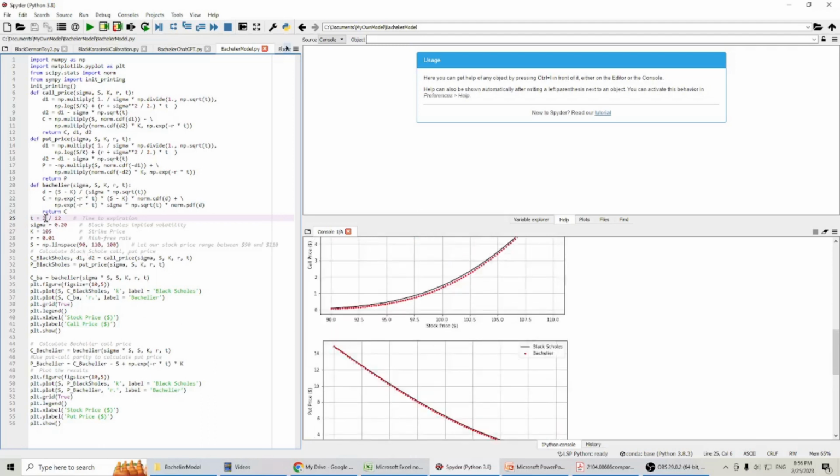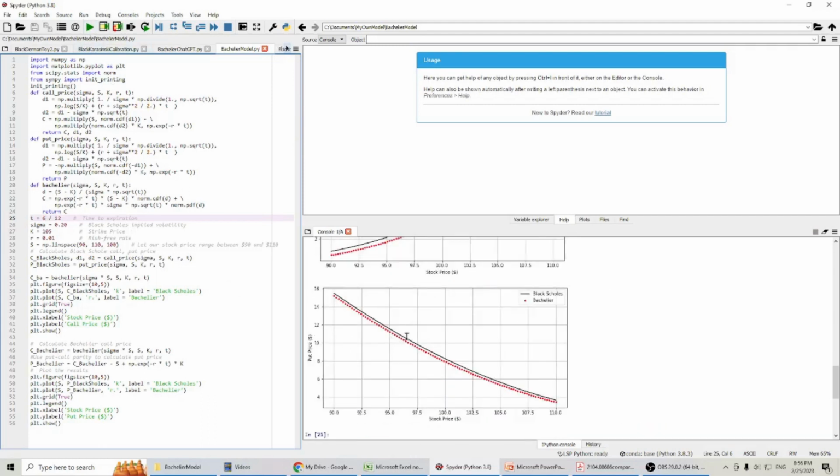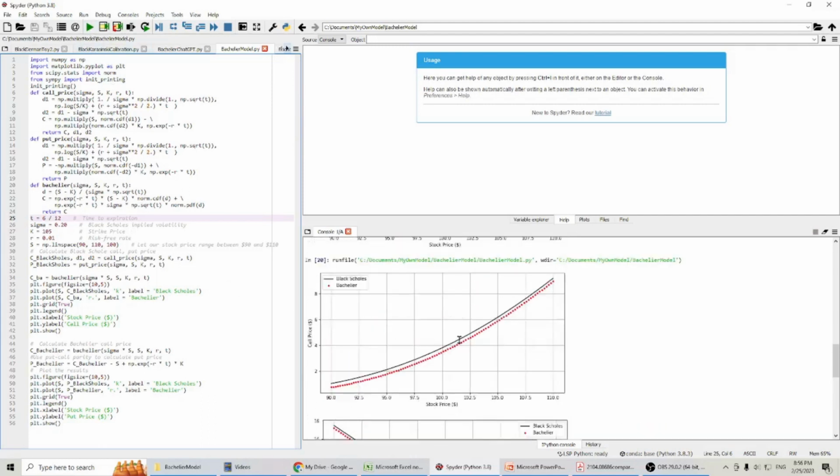What happens if we change the time to expiration to 6 months? So it's half a year. You can see the difference became larger between the Black-Scholes model and the Bachelier model.